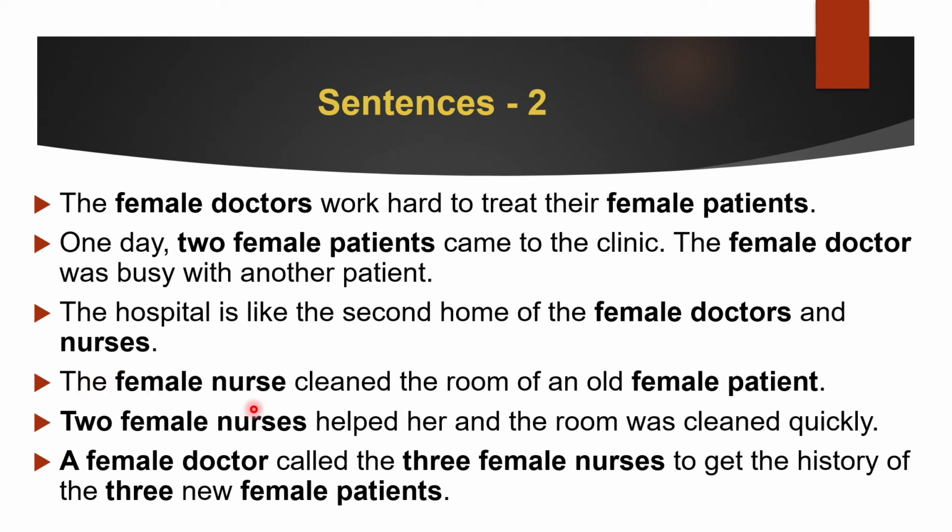The female nurse cleaned the room of an old female patient. Female nurse, mumarridatun. Why is it rafa? Because cleaned. And then an old female patient. And there's an of over here. Of means this will be jar. Therefore, it is. What does the female patient mean? What is the Arabic word for that? Yes, it's maridatun. And since it's jar of, it will become maridatin.